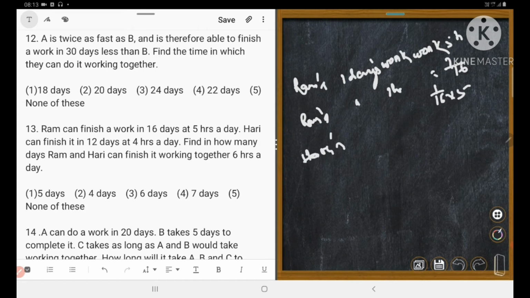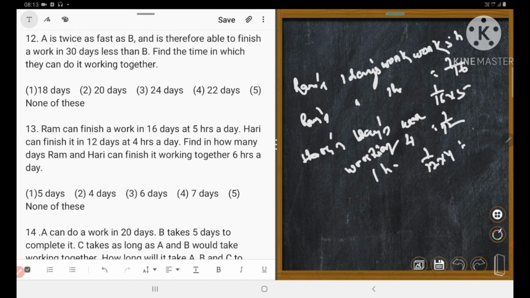Hari's 1 day's work, working 4 hours, is equal to 1 upon 12. So 1 hour is equal to 1 upon 12 into 4, that is 1/48. Could you understand?